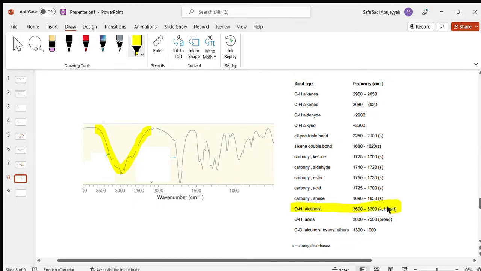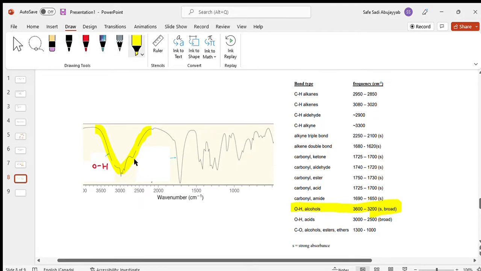And see, it's pretty broad. This means that it's probably an alcohol, and a lot of molecules have alcohols, so it's pretty common. So this one is going to be our alcohol. Nice.